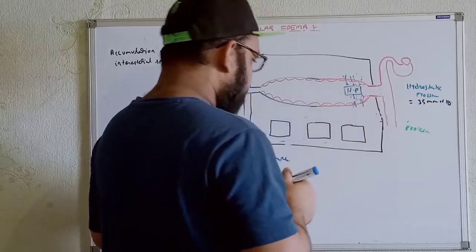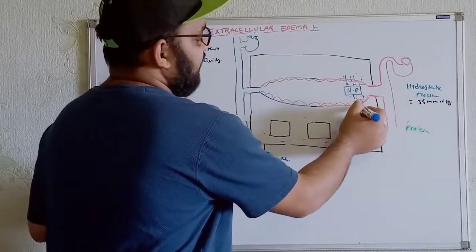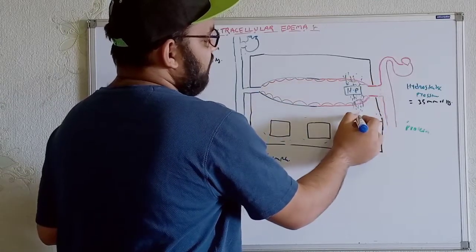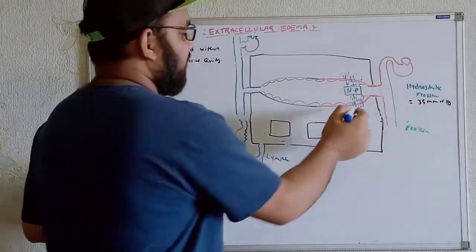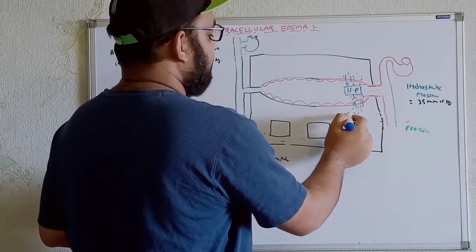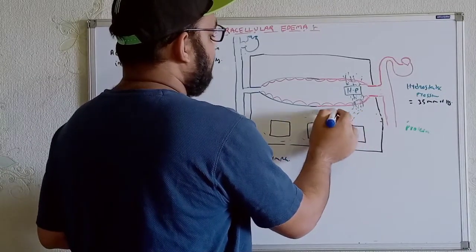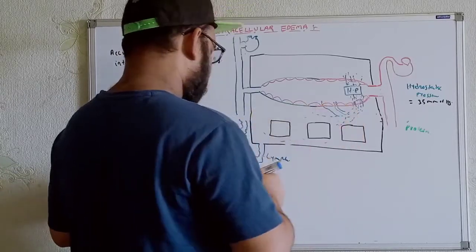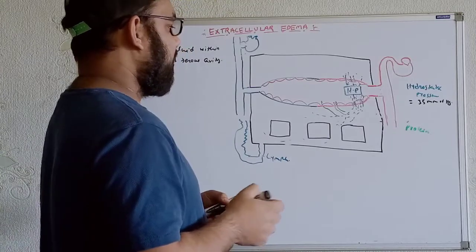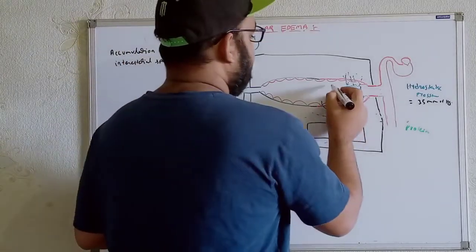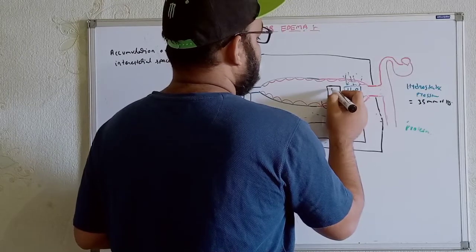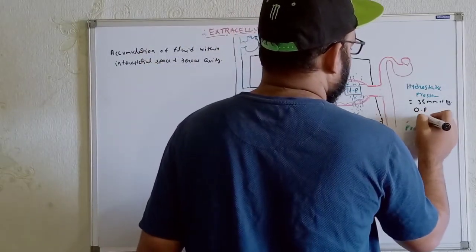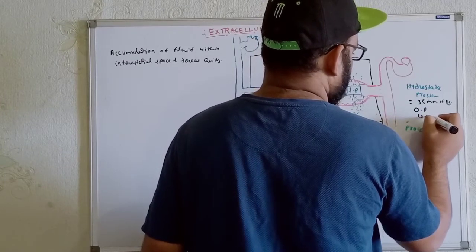Now, along with that, whenever the fluid comes over here, it will not be accumulated over here, right? Because this fluid will supply these regions. They will supply the oxygen and the nutrients to the cells. After that, this fluid will be sucked back, pulled back again for the presence of osmotic pressure or oncotic pressure. I'm writing it over here. OP means osmotic pressure.